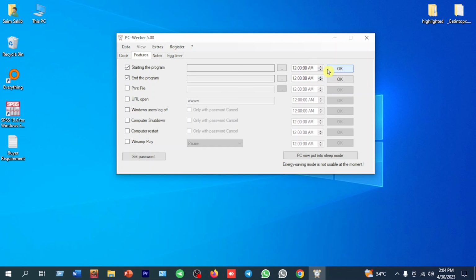And if you set a specific time in the end program option, then at this time the program will end. Just click the OK button, and this program will start and this program will end.